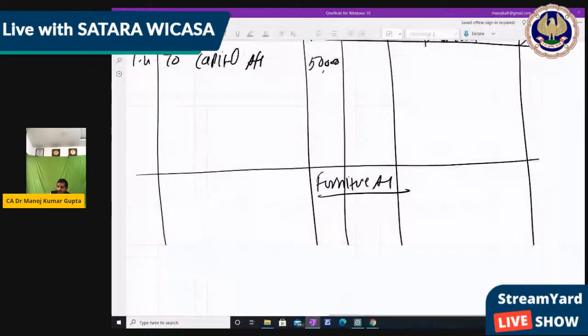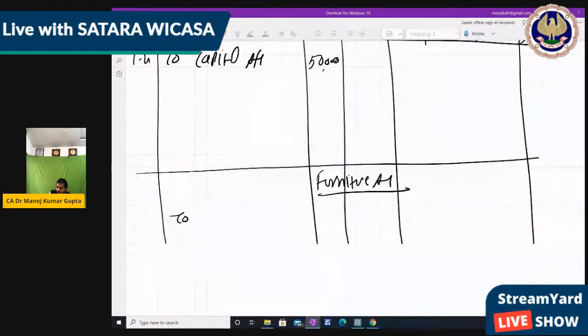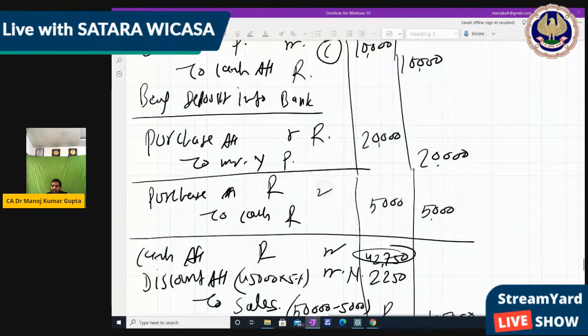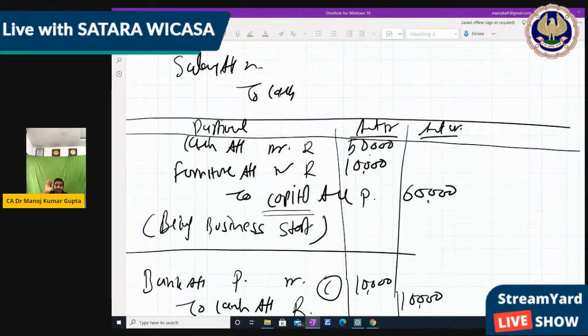Again, it is also debit, so 'To capital', because we have to write on the debit side, but with which name? The opposite name, that is capital account. How much amount? This is 10,000, right? So the furniture account also tallies, meaning the furniture account is also affected.